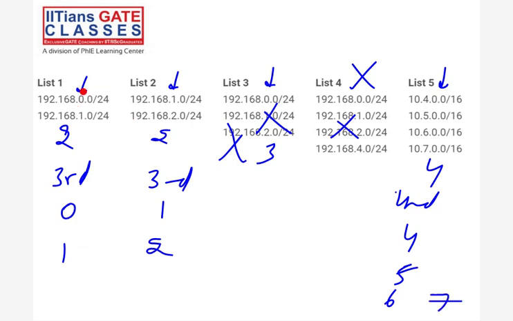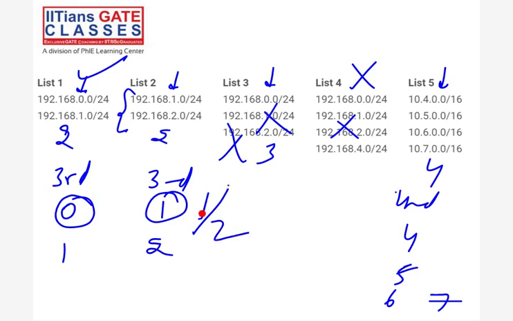Now come to this point. Now find the lowest octet. Okay, this 4 is the lowest. Okay, so this is not 0. Now the second part: is this 4 divisible by the number of networks in the supernet? Yes, 4 by 4 is 1, right? So that's why list 1 and list 5, supernet aggregation is possible. So the first IP is the supernet IP for list 1 and list 5. That is the rule, right?